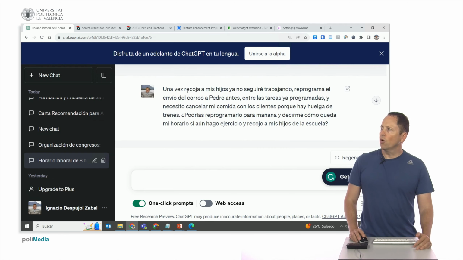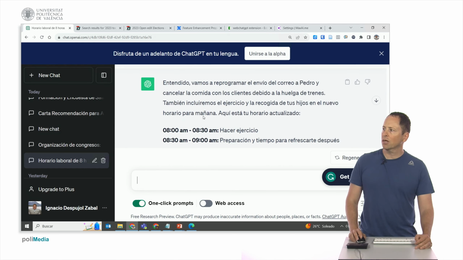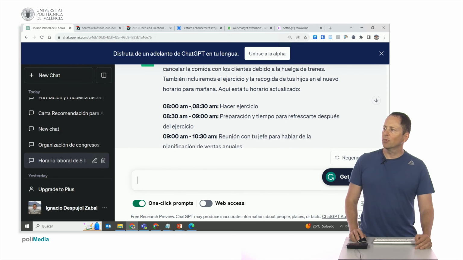So I tell it, once I pick up my kids, I won't continue working. Reschedule the email to Pedro earlier, between the already scheduled tasks, and I need to cancel my lunch with the clients because there's a train strike. Could you reschedule it for tomorrow and tell me how my schedule looks if I still exercise and pick up my kids from school? Understood.